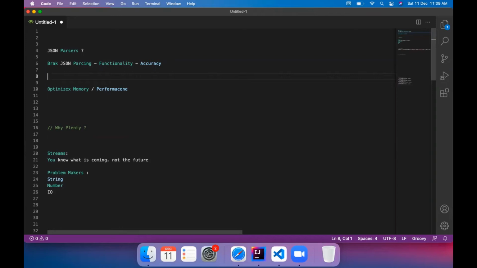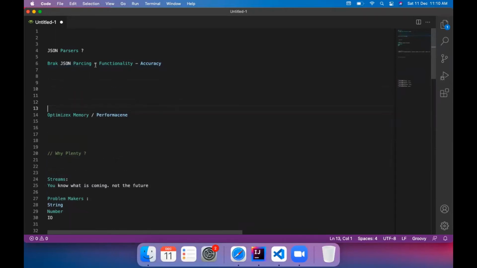If there is a JSON that you are giving, and it's a valid JSON, it is going to give you a valid response. If you are giving an invalid JSON, it is going to give an invalid response. That you need to make sure. So in general, optimizing the memory and performance before you even complete the algorithm is not a good practice. First, complete your functionalities and tweak your algorithm to meet better performance and memory. That's how it actually works. So for a moment, I'm going to put this as a second scope. I'm going to make sure that my accuracy is first.